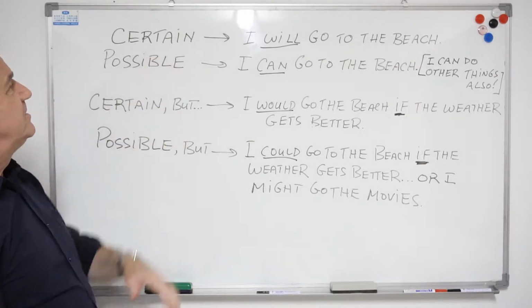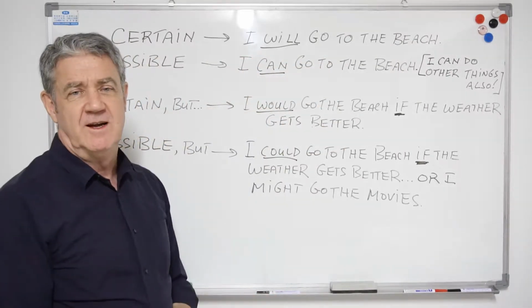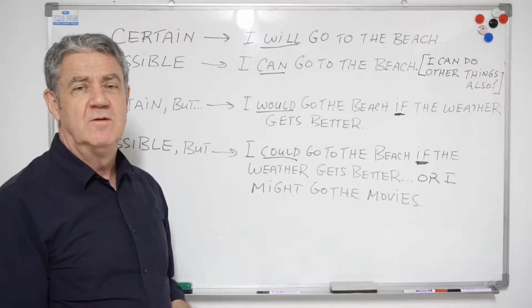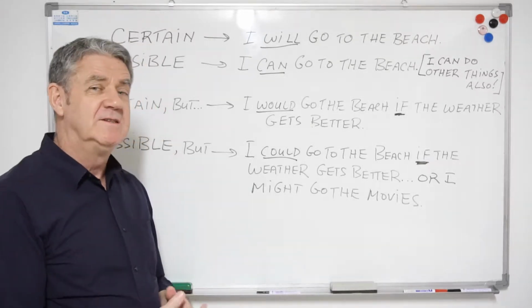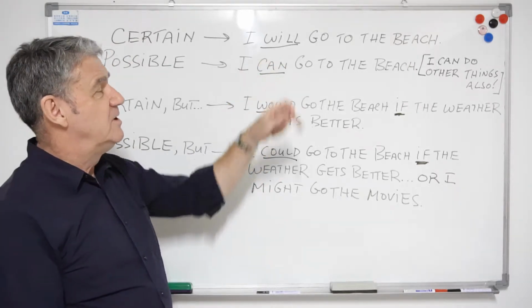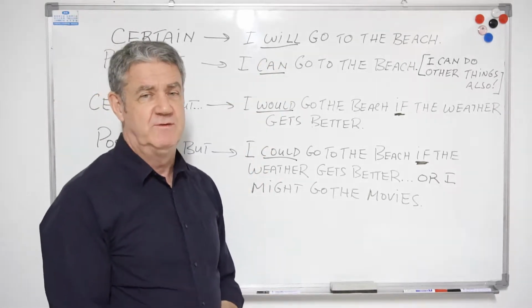So certain first. I will go to the beach. Here I've decided. I want to go, I will go, nothing will stop me. So when you make a decision, you can use the word will. I will go to the beach. I will go to the movies.